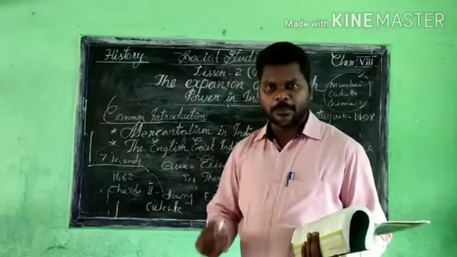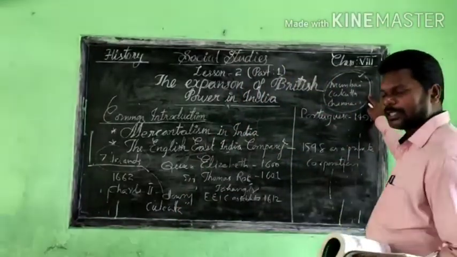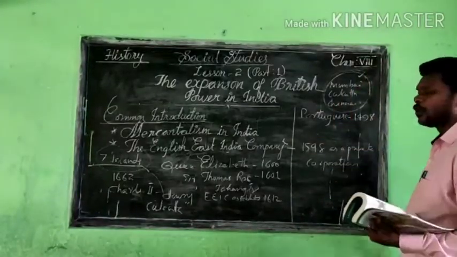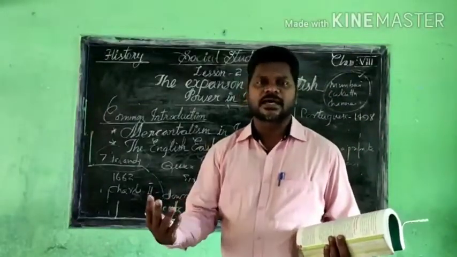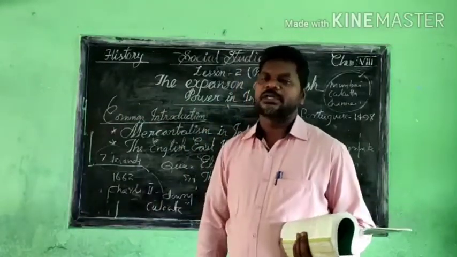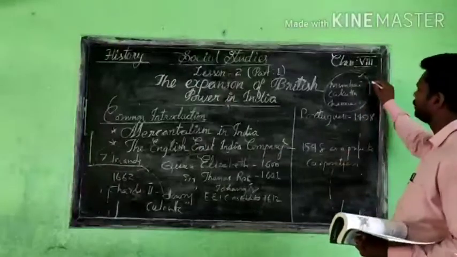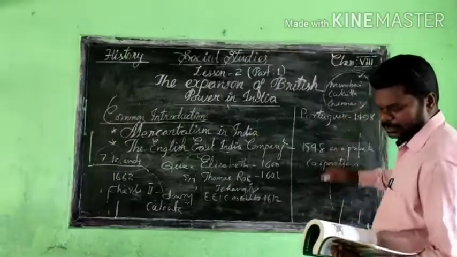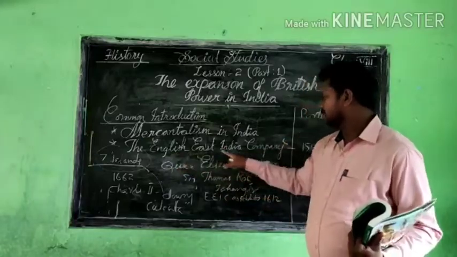You understand? They have the fort, and they stay there only, for their own business and their own factory purpose. Except they go outside to purchase vegetables and other eatable things, only at that time do they move out of their fort and mingle with the people. The rest of the time they are always inside their own fort. Mainly Mumbai, Kolkata, and Chennai. These are the cities. So this is the information we are getting from the second topic, the English East India Company.